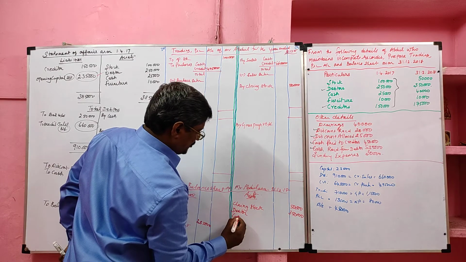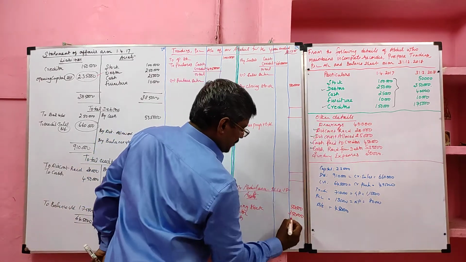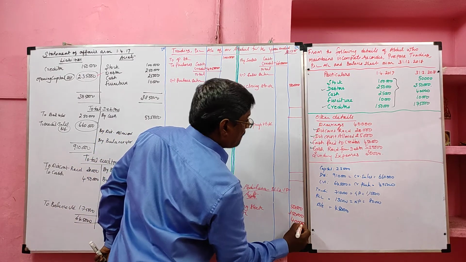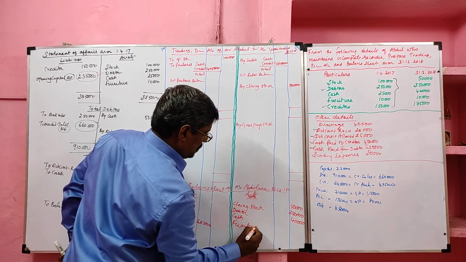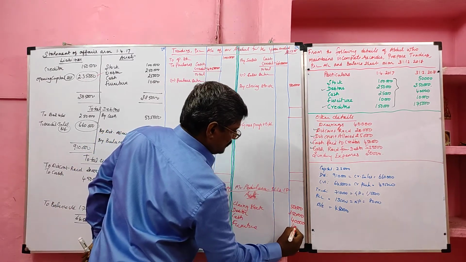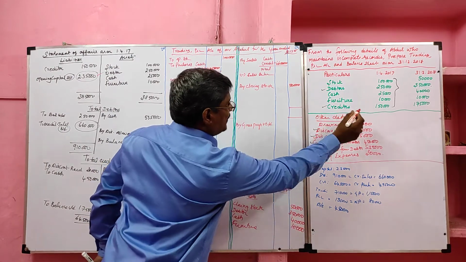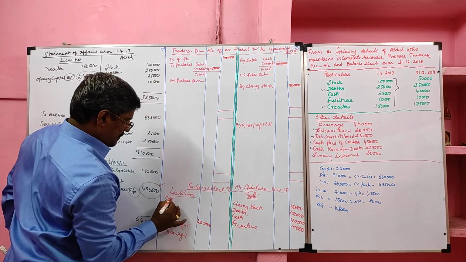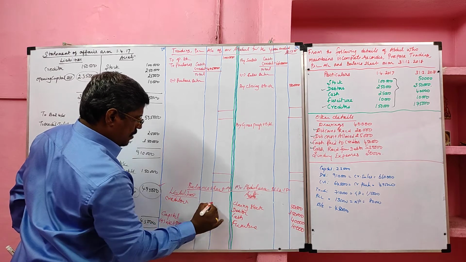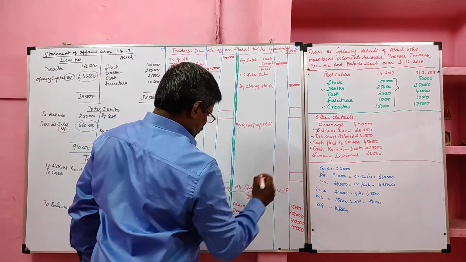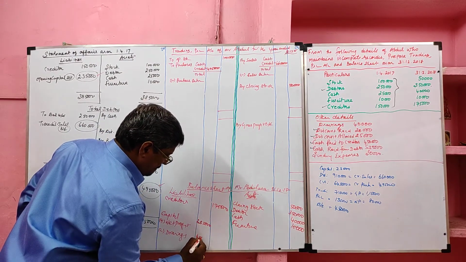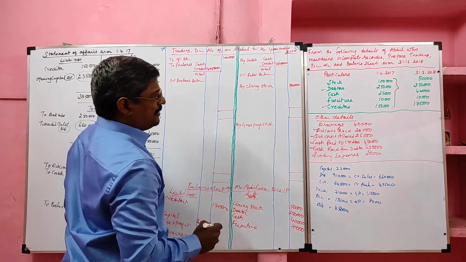Then we have cash. We will take closing cash. Closing cash, how much? 40,000. Then furniture. We will take closing balance. How much? 10,000. Then creditor. We can take closing creditor, 1,75,000. Then drawing should be deducted from the capital.